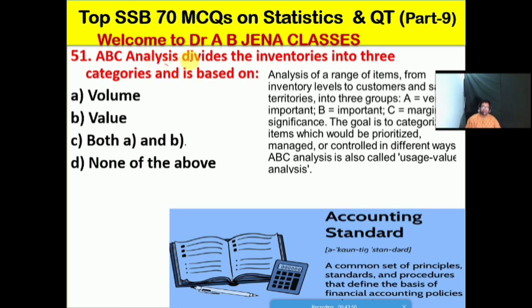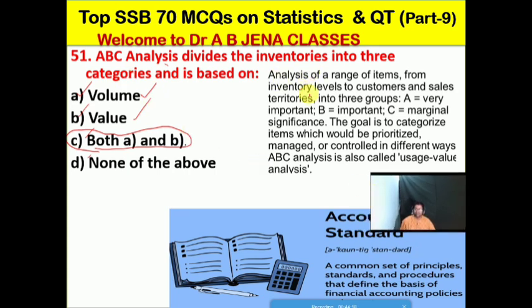ABC analysis divides the inventories into 3 categories and is based on what? A, volume; B, value; C, both A and B; D, none of the above. No doubt friends, C is the right option for this MCQ. ABC analysis divides the inventories into 3 categories based on volume as well as value.